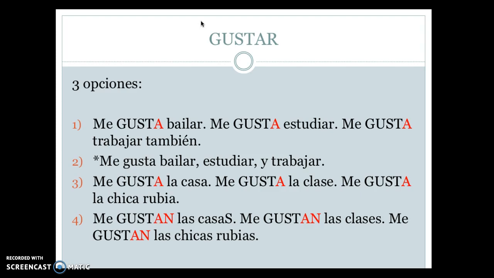The house is pleasing to me. Me gusta la casa. The class is pleasing to me. Me gusta la clase. Number 4, however, we have a plural noun that comes after the verb. So we're going to have to change how we conjugate that verb. We're going to say me gustan las casas, me gustan las clases, etc.